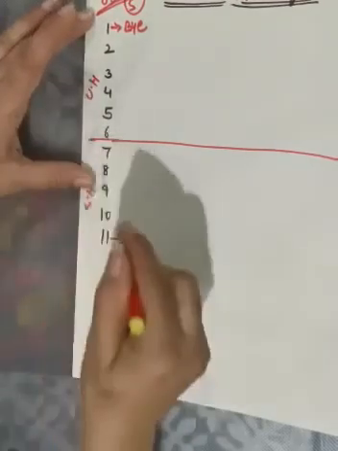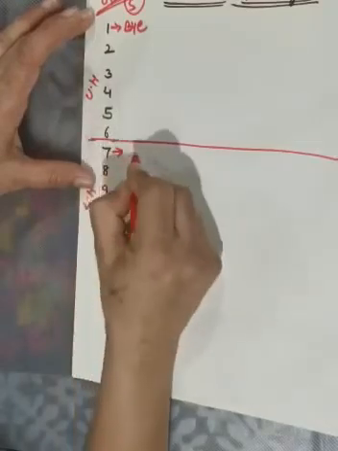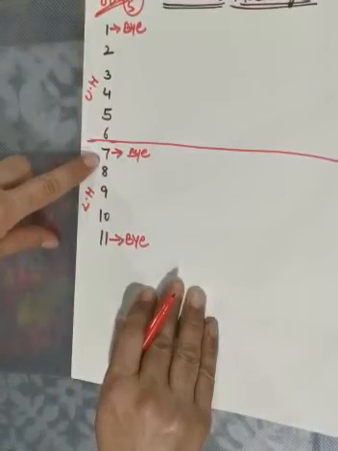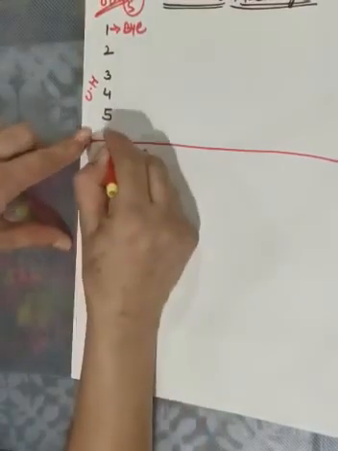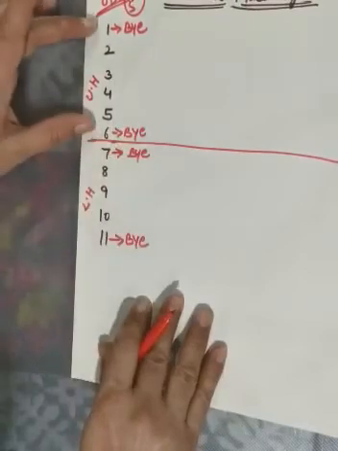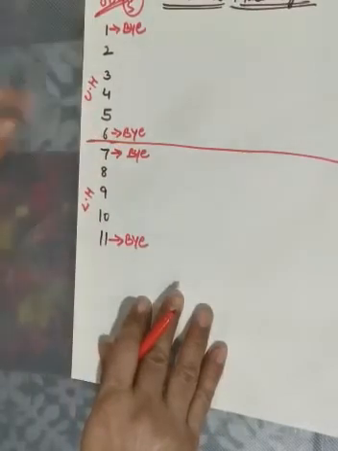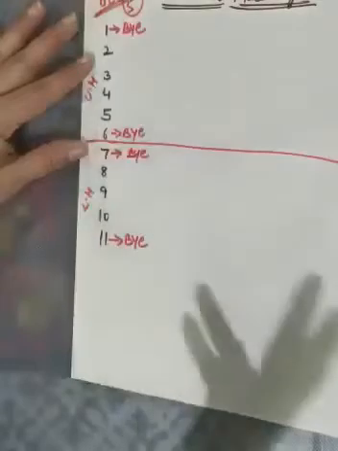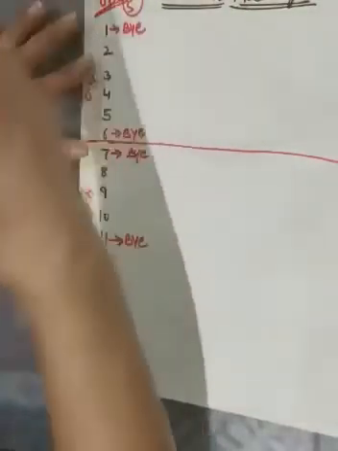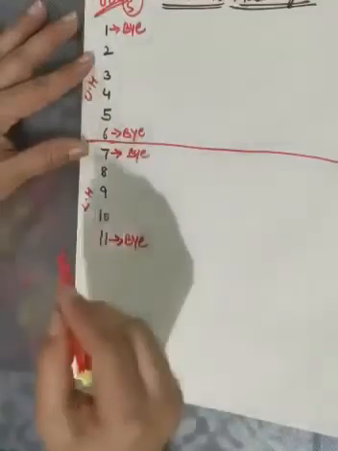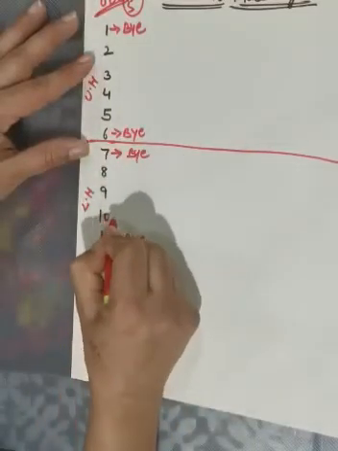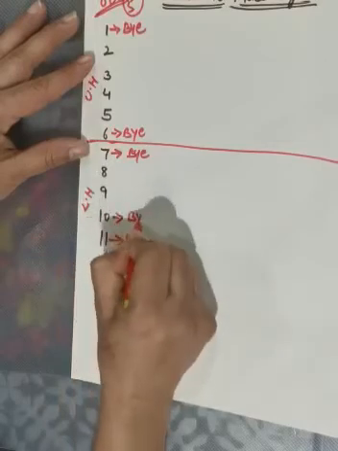Now the third bye we have to give to the first team of our lower half. Clear? And the fourth bye we have to give to the last team of the upper half. Now one more bye is left, the fifth bye. The process will be the same: we will give this fifth bye to the second last team of the lower half.